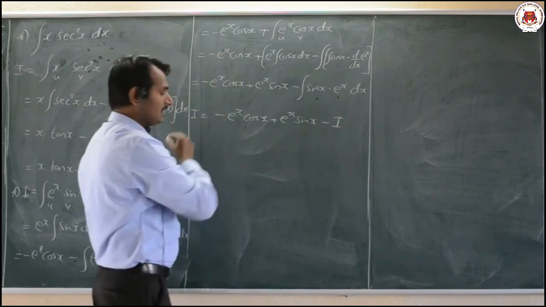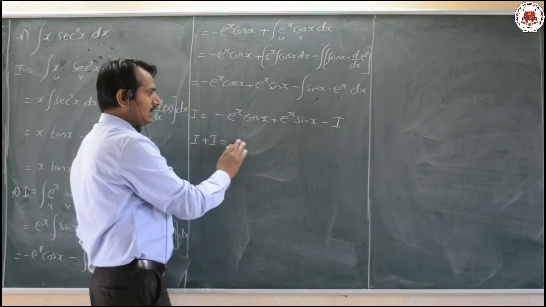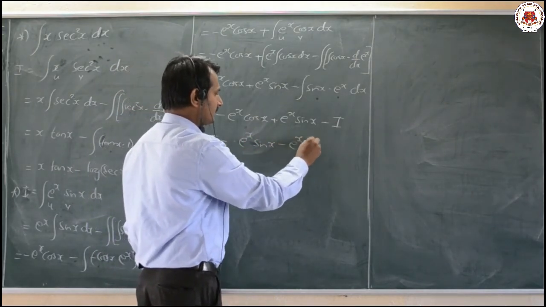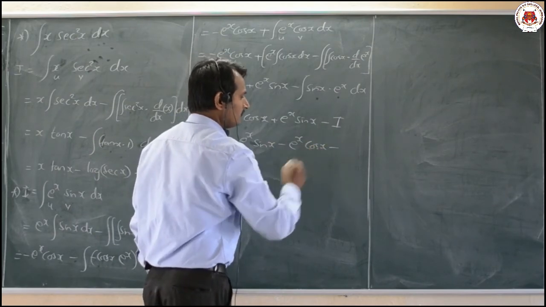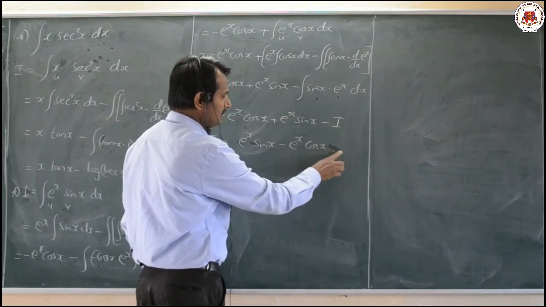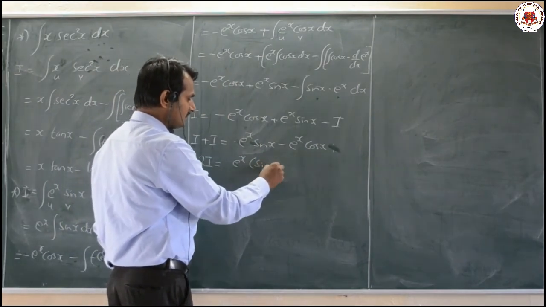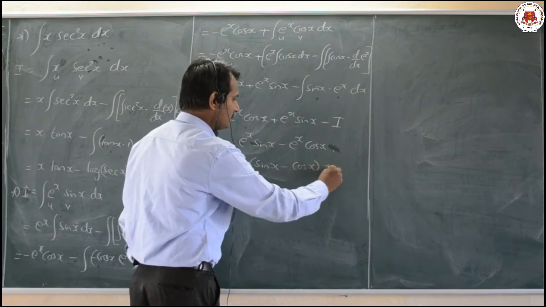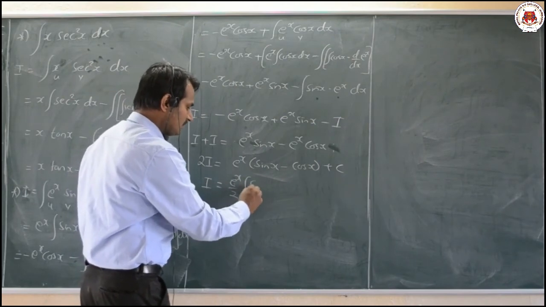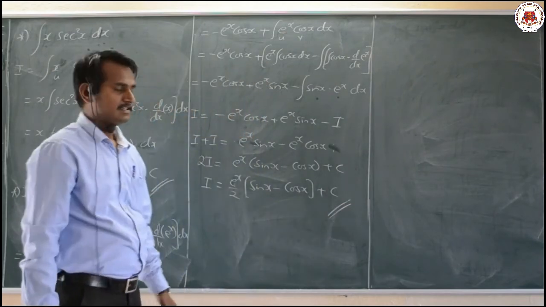Take this I on the LHS side, I plus I, that is nothing but 2I. So 2I, here I will write this first term as e raised to x into sin x minus e raised to x into cos x plus an integral constant c. Now that is nothing but I plus I means 2I equal to e raised to x, if I take common, sin x minus cos x plus c. Now I means 1 by 2, that is e raised to x into sin x minus cos x plus an integral constant c, that is nothing but our required result.